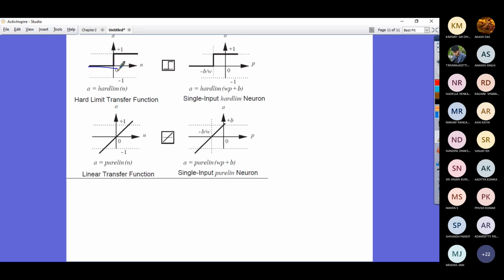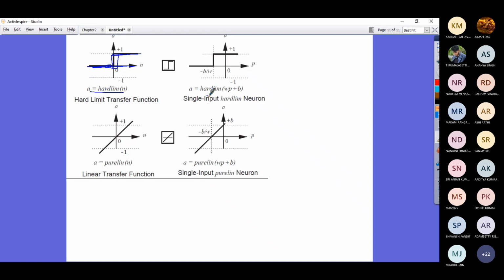Otherwise, the neuron fires 0. Your y-axis is the output and your x-axis is the total net input. The moment your net input is greater than or equal to 0, the function provides 1. Otherwise, it is 0. So a typical graph of a hard limiting activation function looks like this.